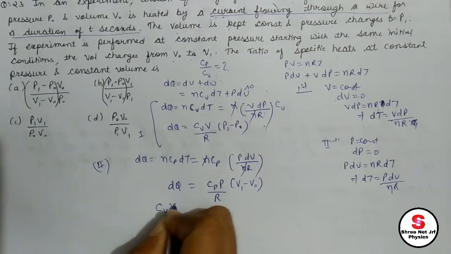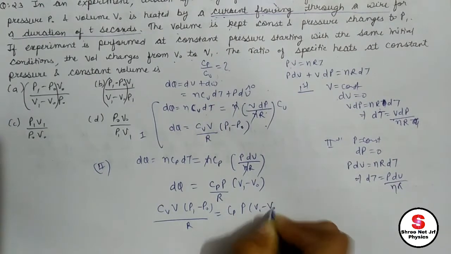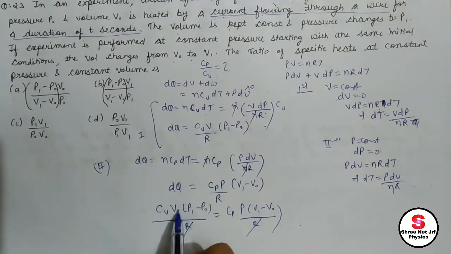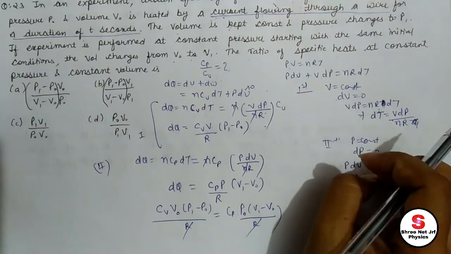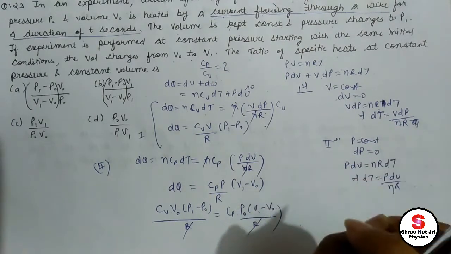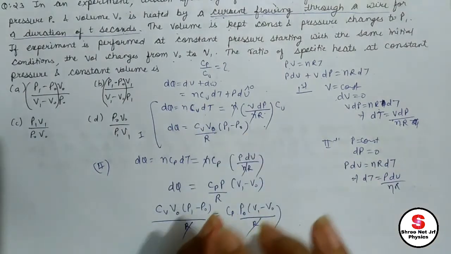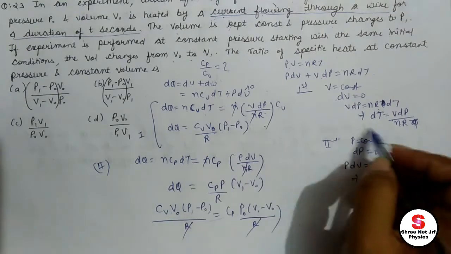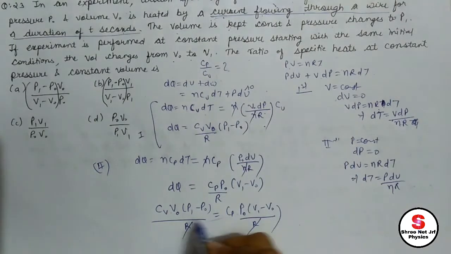Just write Cv V (P1 minus P naught) divided by R equals Cp P (V1 minus V naught) divided by R. Obviously R cancels out. Here V and P are also not simple. I need to apply P naught and V naught here, because what I am keeping constant before that depends on it. Initially volume is constant, so it is not changing. Initial volume is V naught, so it would be V naught. In this case, I am solving at constant pressure. Initial pressure is P naught. So in the ideal gas equation, when I am using this condition, I need to write these V naught and P naught.